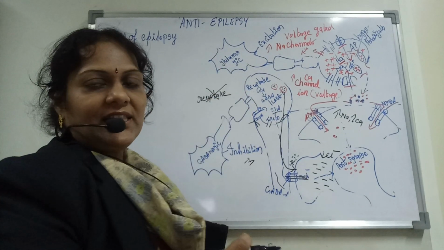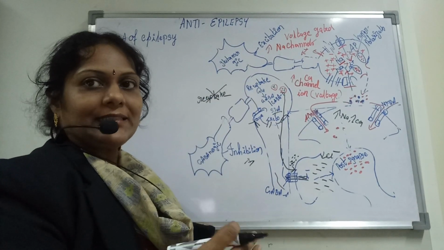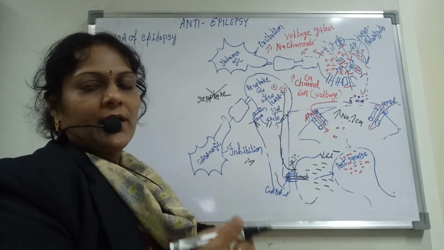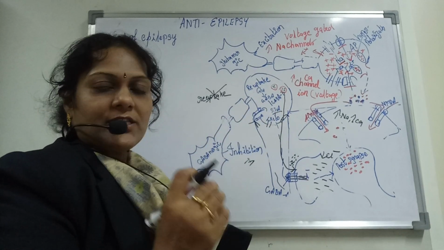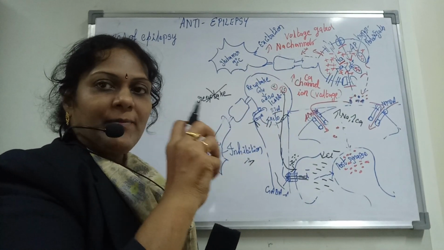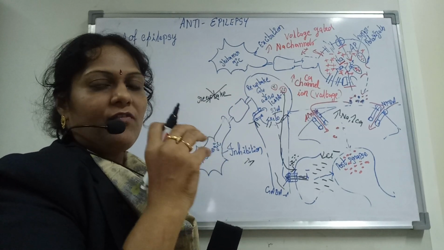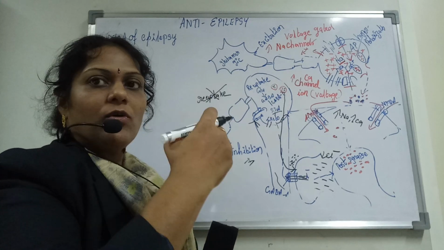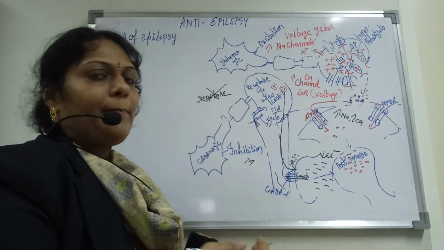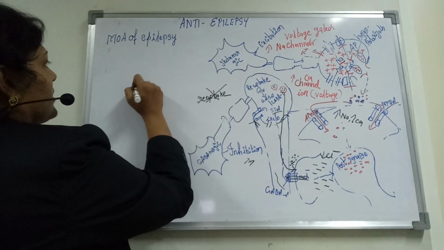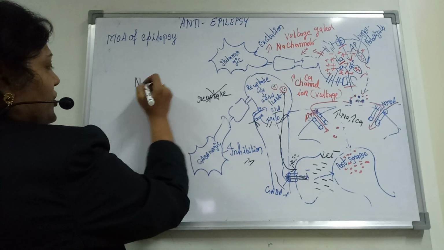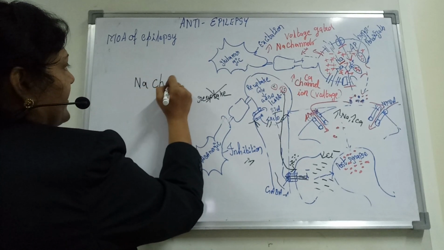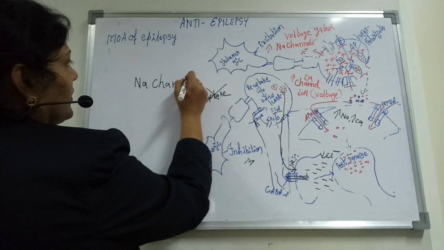But here we can see that with different types of drugs we can stop epilepsy. And by seeing the picture, as I told you, the aim in epilepsy is to make your sodium and calcium ions lesser in submission. So we have sodium channel blockers in the classification. Sodium channel blockers. Why?